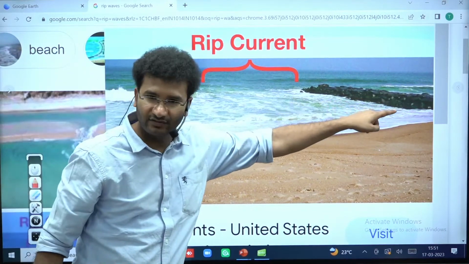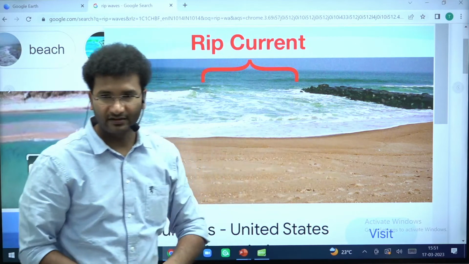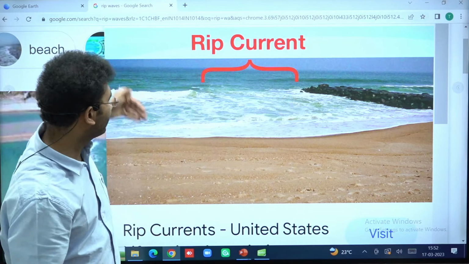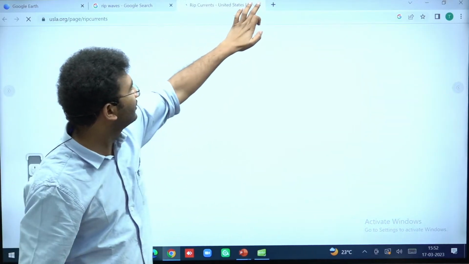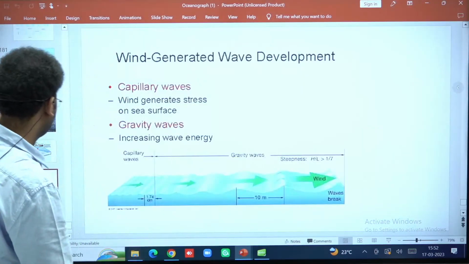You have rocks that have set up, so the water that enters in has to go back. It can be the shape of the coastline, and it can be because of the winds as well. So water is coming in and moving in the opposite direction here. Both the shape of the coastline and these factors play a vital role.